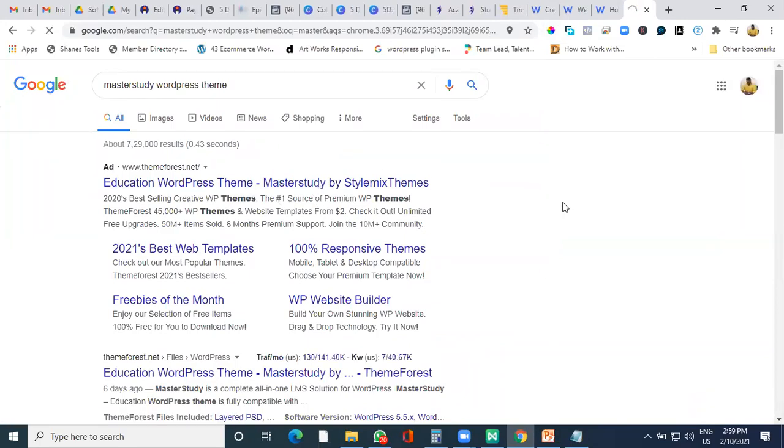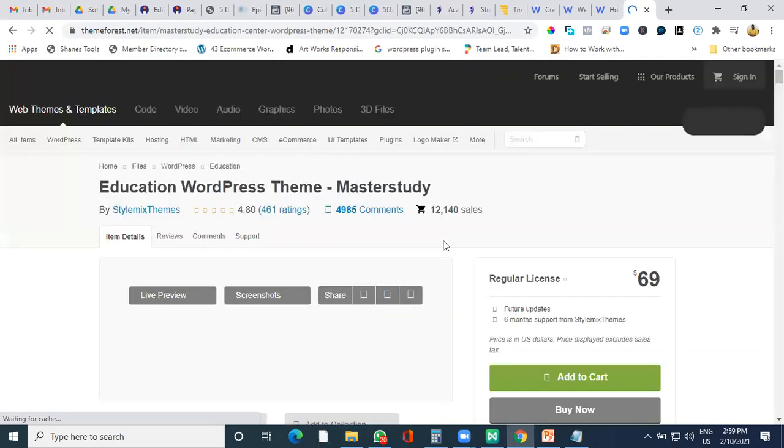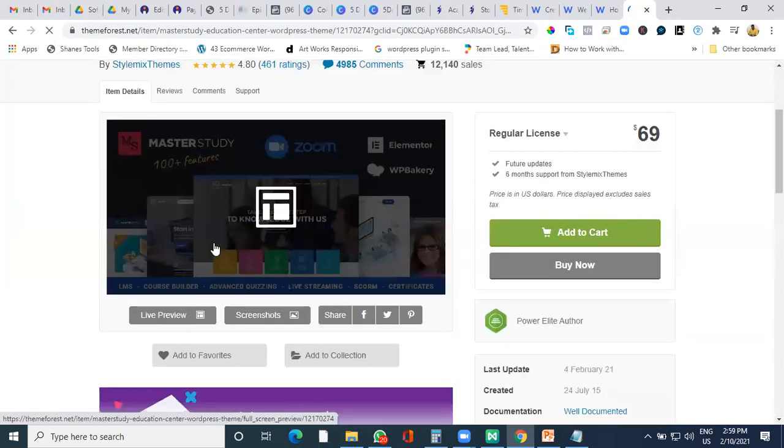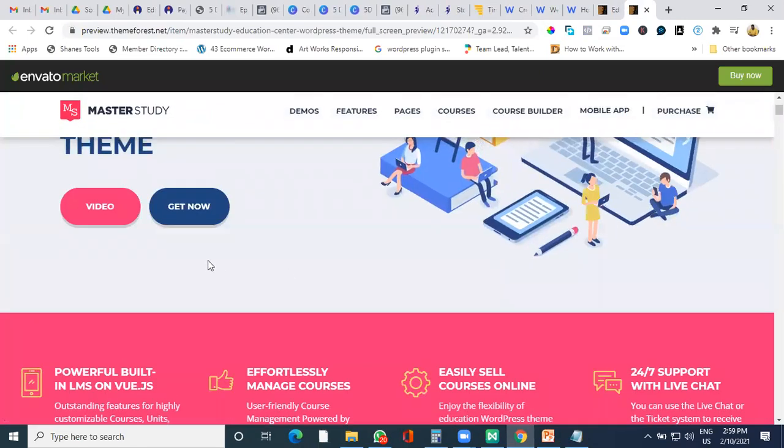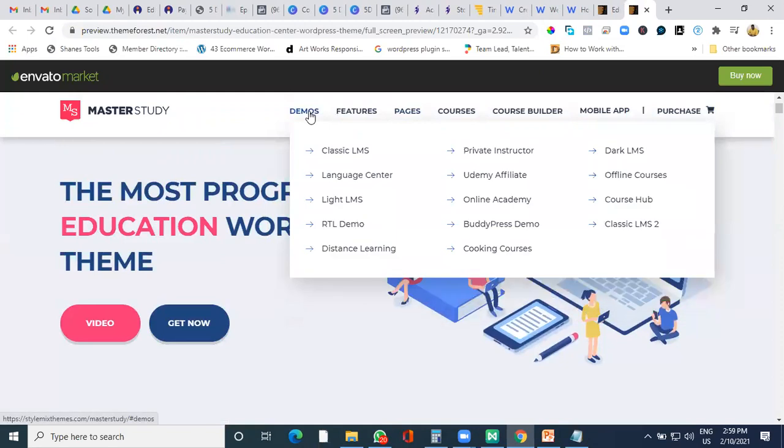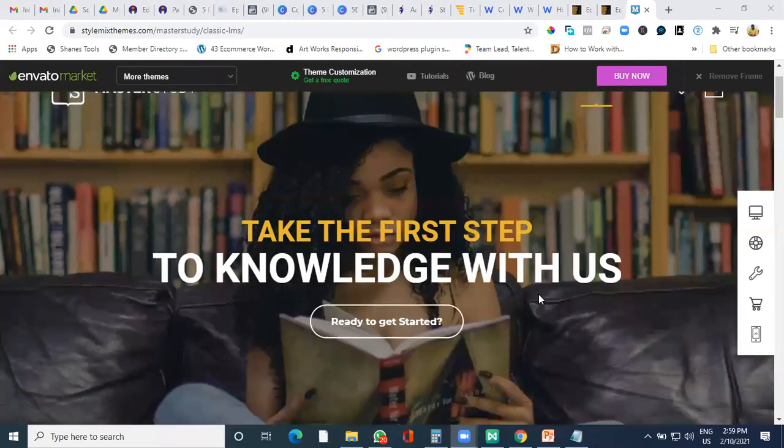I'll just give you a quick view on the WordPress part. We are trying to help the new members who are planning to go ahead. We can give you two options. Right now, what we have is Academy Pro, and we are planning to give this option also to the members. This will be a bit expensive option. In case you are someone who wants to create more content and more things, you can think about these kind of options. But if you have limited content, you can go with Academy Pro and start immediately. Within a week, you would be able to create your course selling platform and be ready.